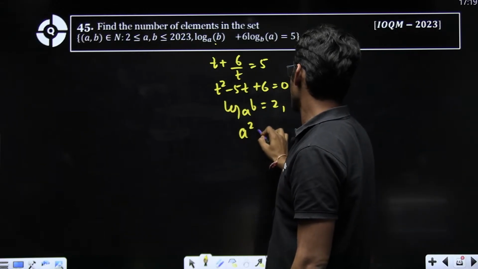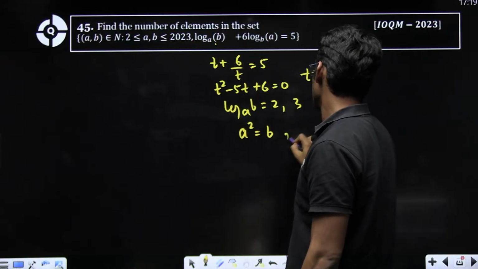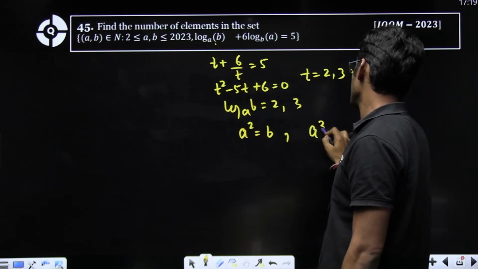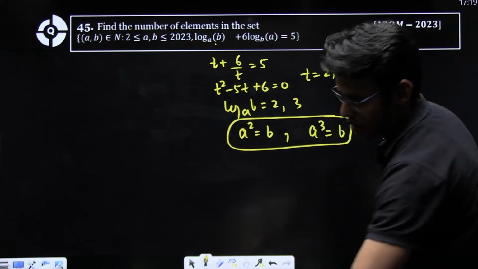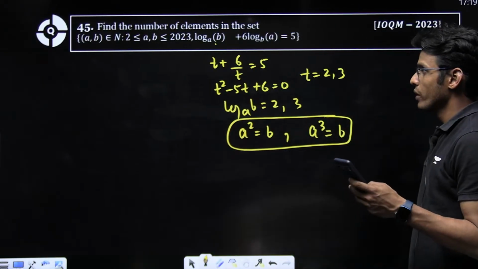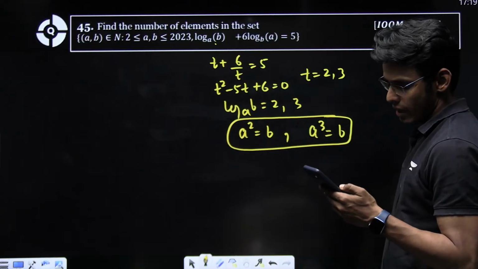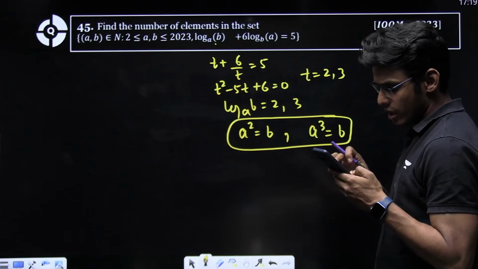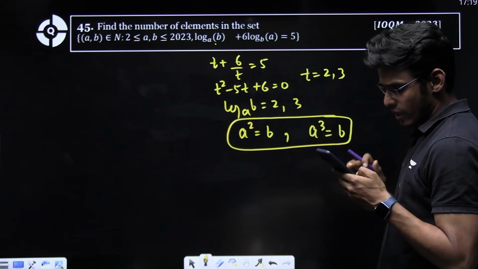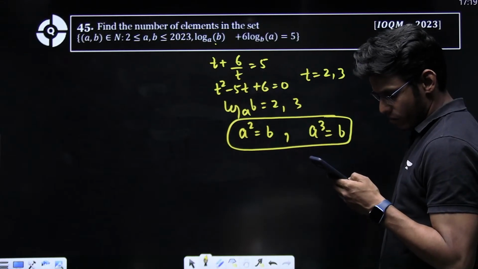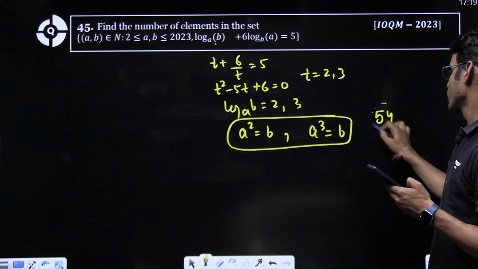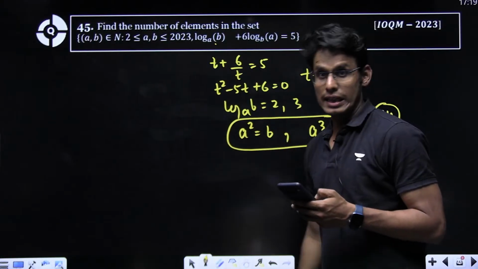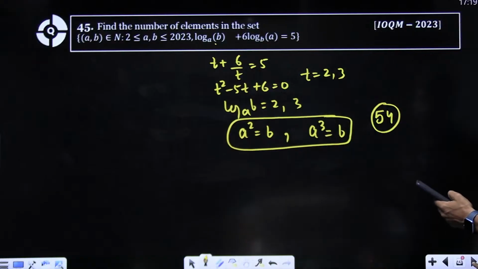So a square is equal to b, or a cube is equal to b. We have to consider these examples, and we have to take till 2023. So how many distinct cases will be there? Right? 54 cases. We have to take these two cases into consideration.